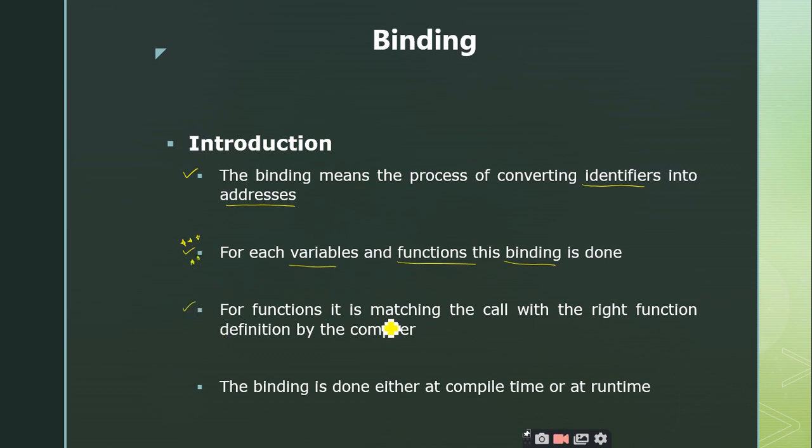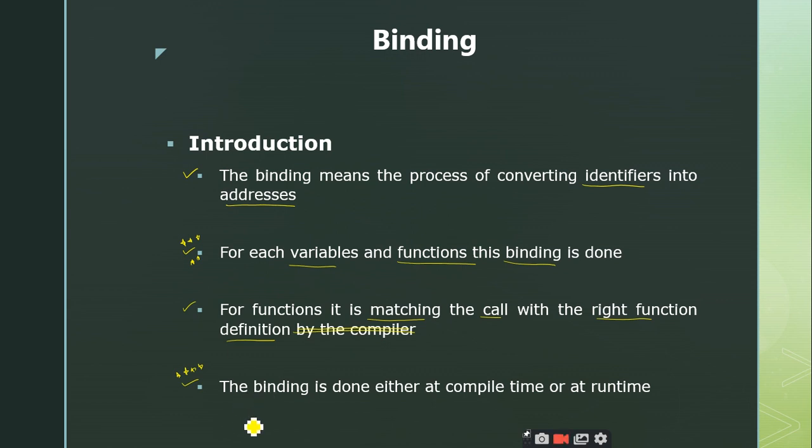For functions, it is the matching of the function call with the right function definition, whether it is done by the compiler or whatever it may be. This is important. One important theoretical question you can get from this binding concept is to compare and contrast the two types of bindings.